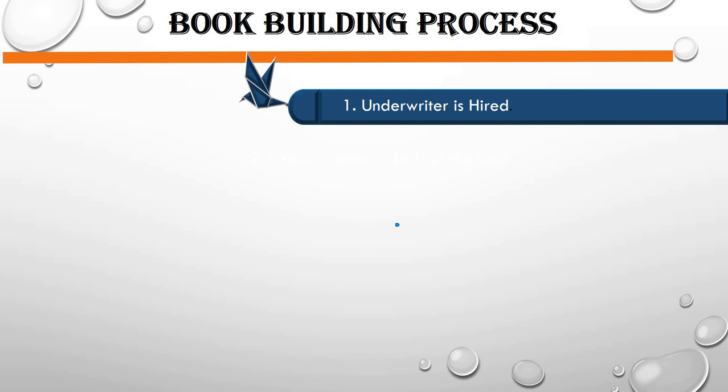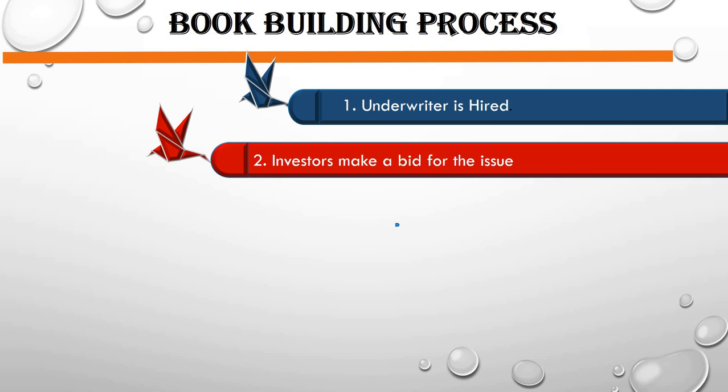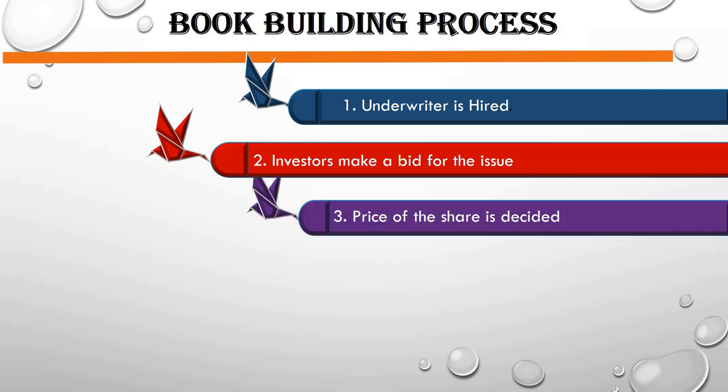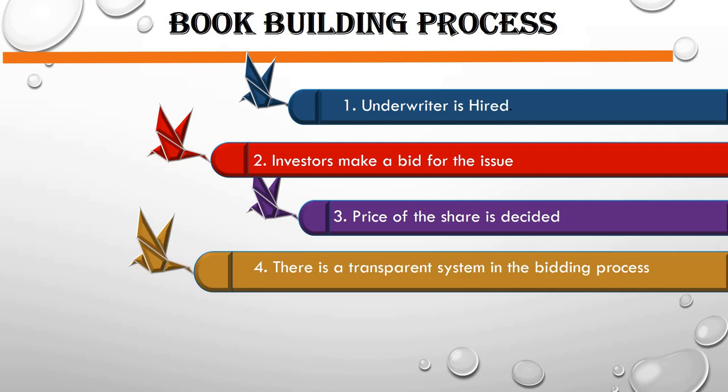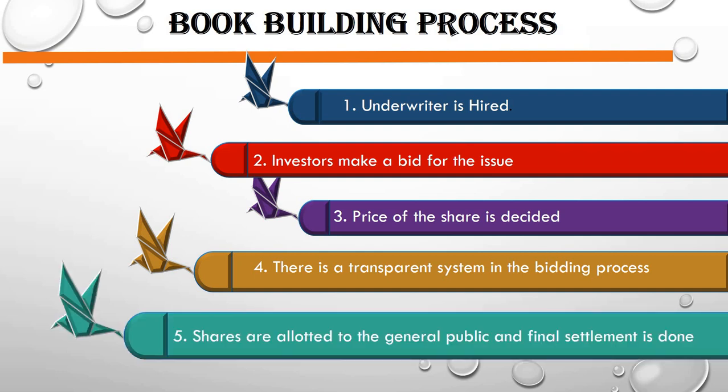So this is the process. First of all, the company goes for the underwriter. That means company hires the underwriter. And then the investors make the bid for the issue. Then the price of the share is decided. And whenever the price of the share is decided, there is a transparent system in the bidding process and shares are allotted to the general public, and then the final settlement is done. So let's start with the first part, how the book building process works.